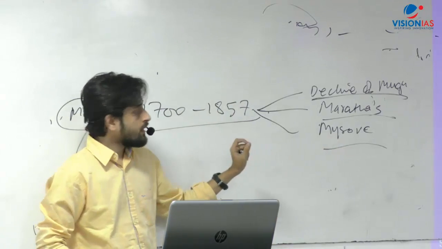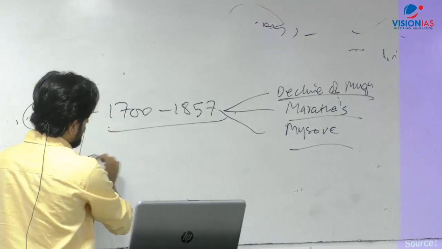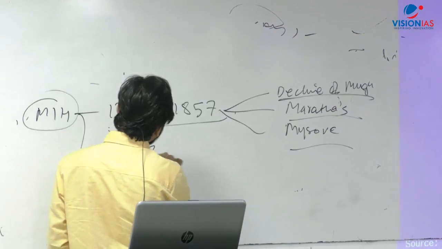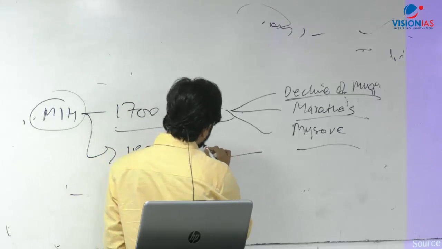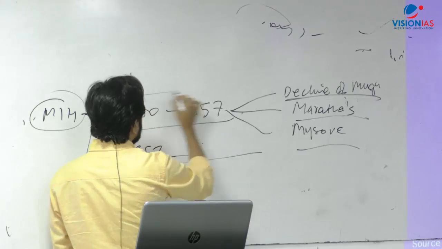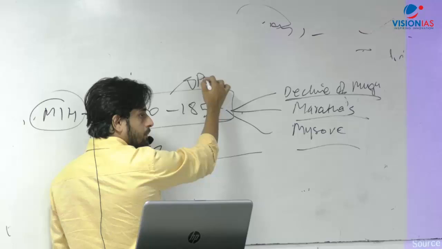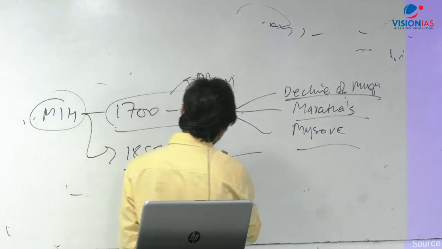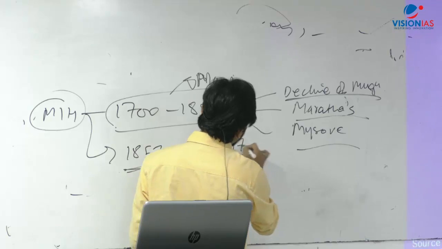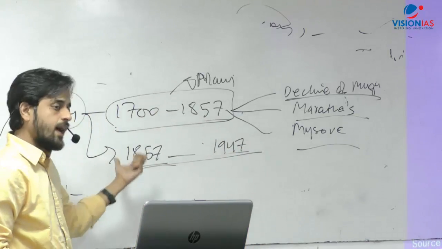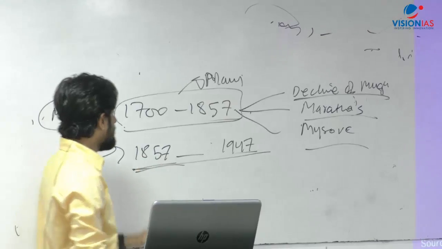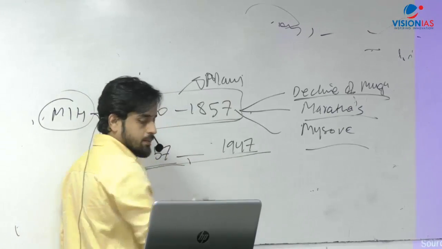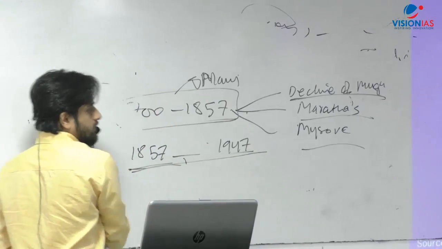Okay, that's something. Now, then you come to the period from 1857 onwards. This is the period that is important in both prelims and mains. This period is more so from the mains point of view only. But the 1857 period onwards, up to 1947, is from the mains, pre as well as mains point of view. When here you see, देखिए, इसमें broadly let me just divide it into 3 or 4 categories of things that you see.